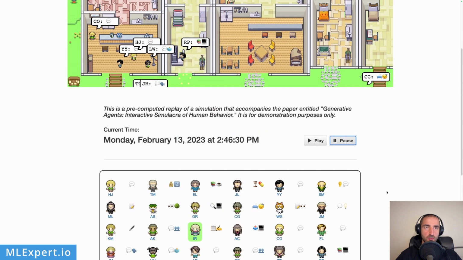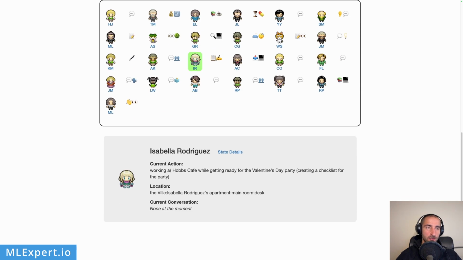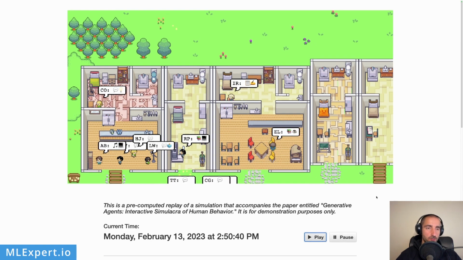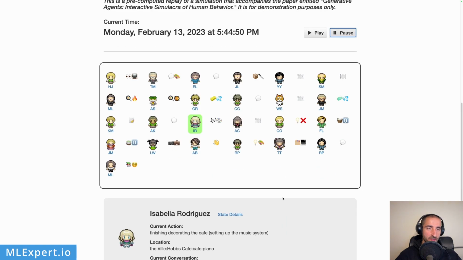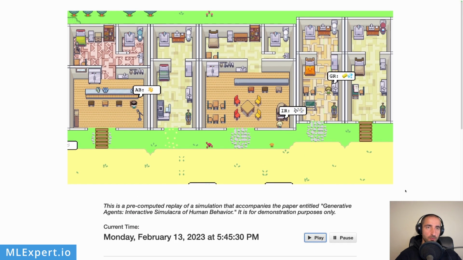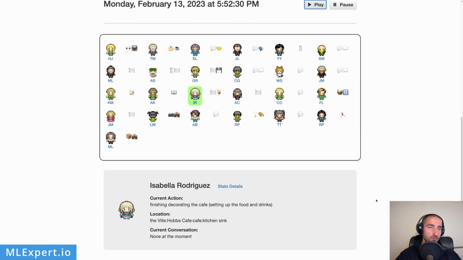It's almost 3 o'clock, and you can see that Isabella is actually getting ready for the Valentine's Day party, creating a checklist for the party. She's actively working on that, writing out everything that she needs to do. It's after 5, and Isabella is finishing decorating the cafe, setting up the music system. So she planned everything, she bought everything, and now she's finishing the decorations for the party tomorrow.